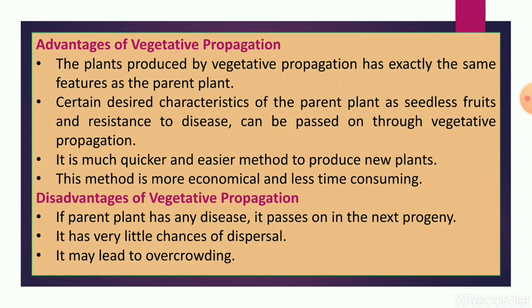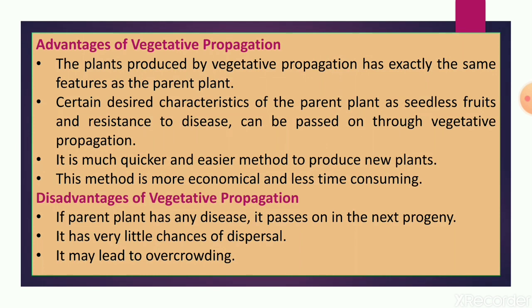Now, advantages of vegetative propagation. First, the plants produced by vegetative propagation have exactly the same features as the parent plant. Whatever features the parent plant has, the daughter plants will also have, because only one plant is involved in the formation of new plants.